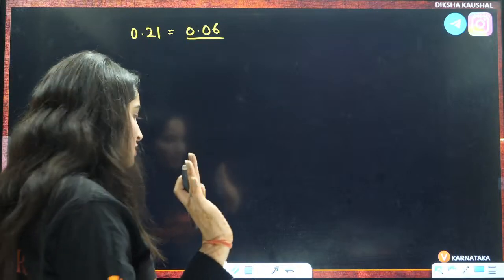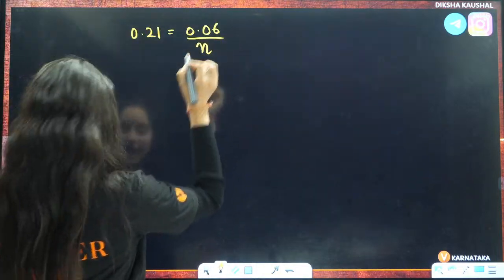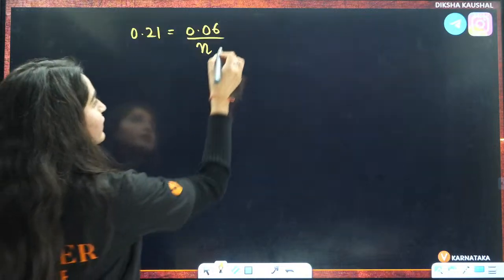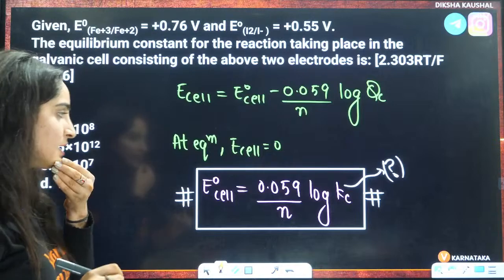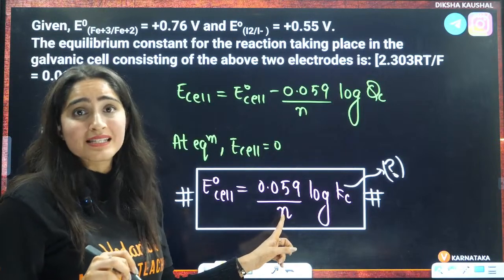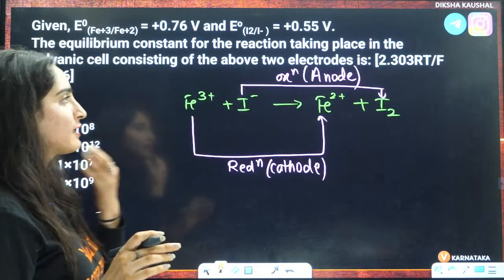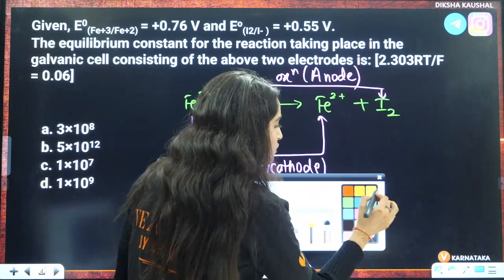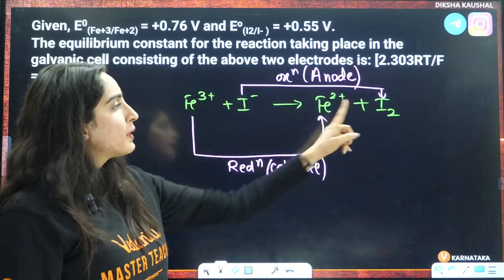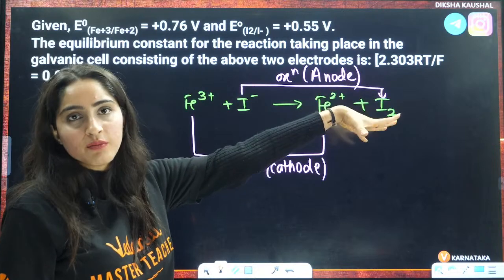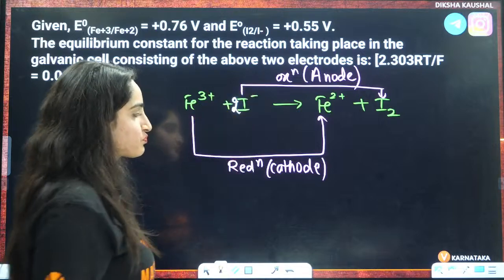Yes, the equation is not balanced, I know. Now this is N, because right now we have not calculated the value of N. We still have one value, N, that we have not calculated yet. So to calculate the value of N, let us see this reaction. Here Fe3+ is getting converted to Fe2+, but here you have two atoms of iodine and here you have one, so it will be multiplied by 2.